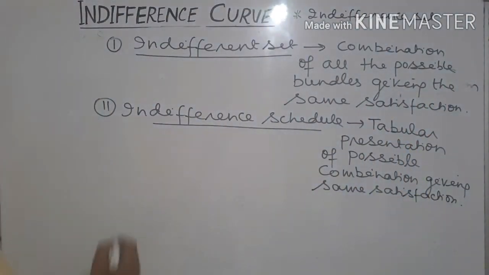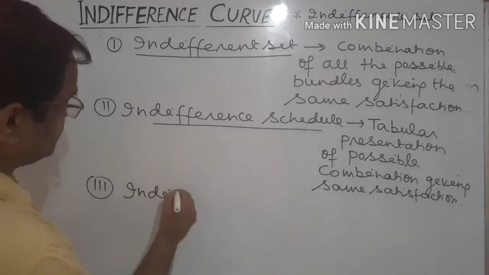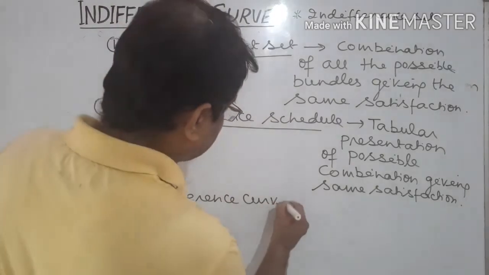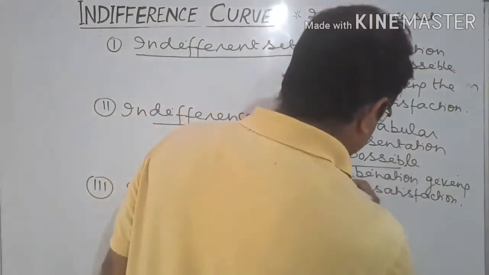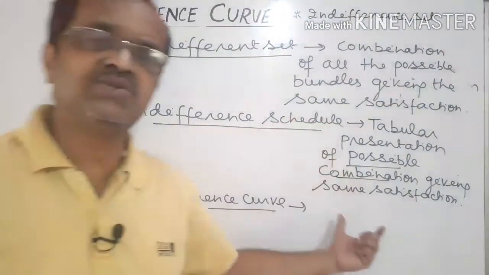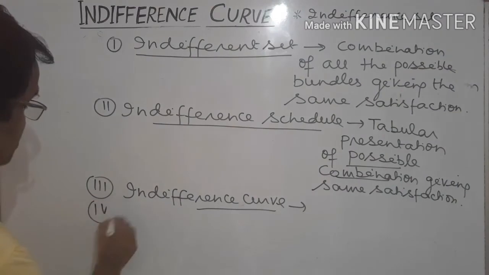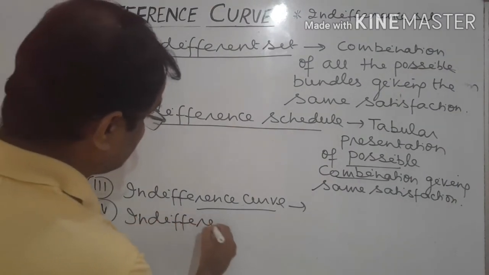This is the second part. Now the third we learned is the indifference curve. The indifference curve is the graphical presentation of the same possible combinations of the two commodities giving the same satisfaction to the consumer. And the fourth one we learned is the indifference map.